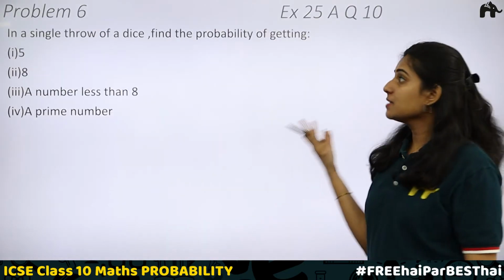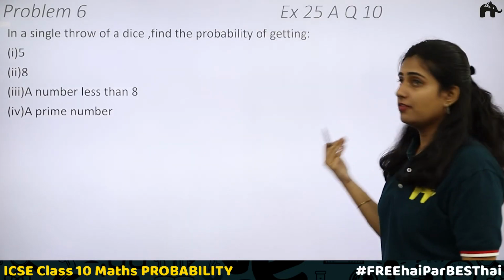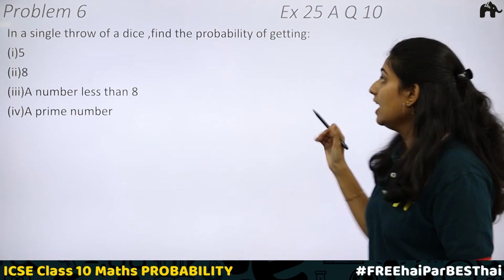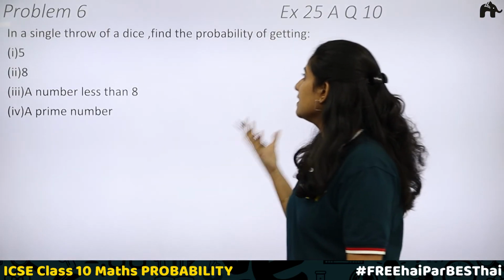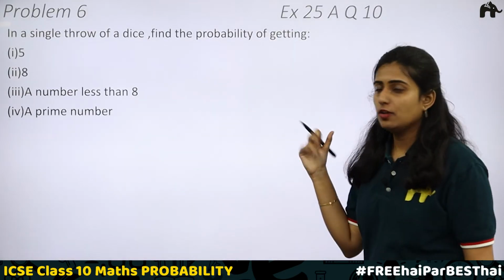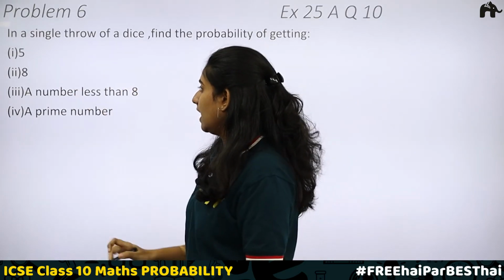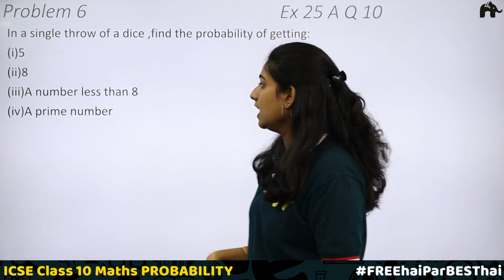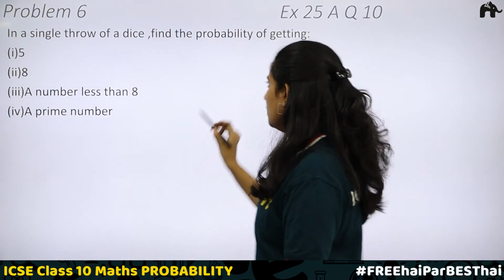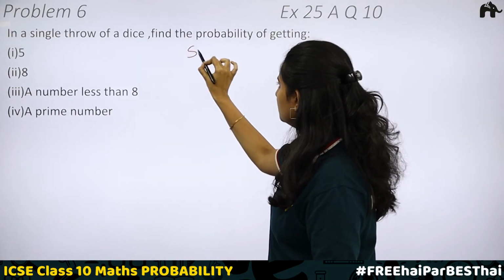Clear? Next, problem number 6, question 10 of exercise 25A. In a single throw of a dice, find the probability of getting. You have 4 options: either you should get 5, second one getting 8, a number less than 8, and a prime number. Here what is the sample space?